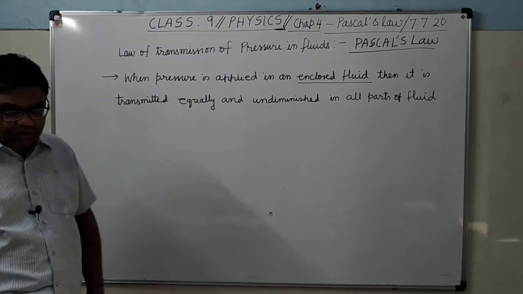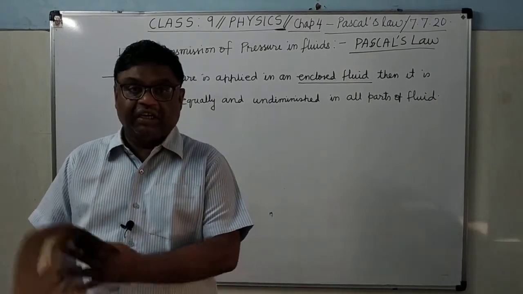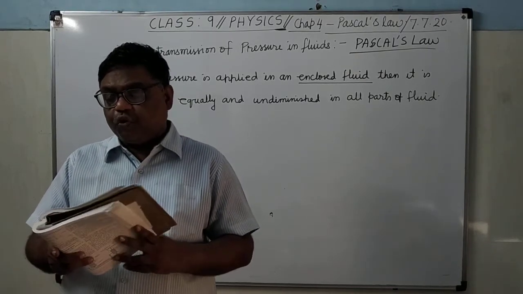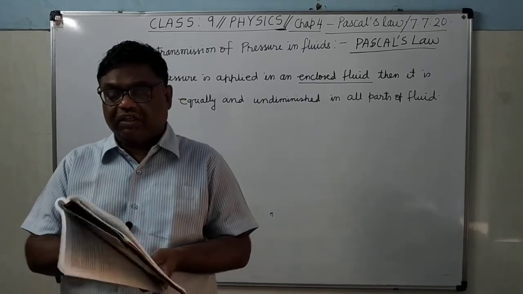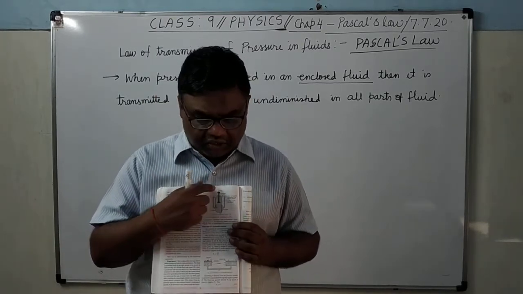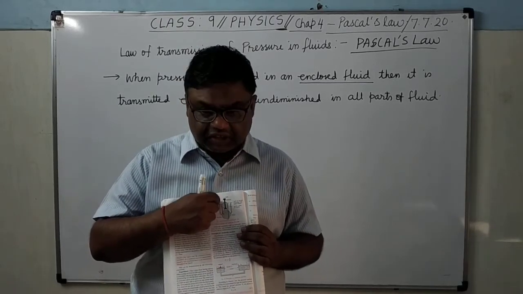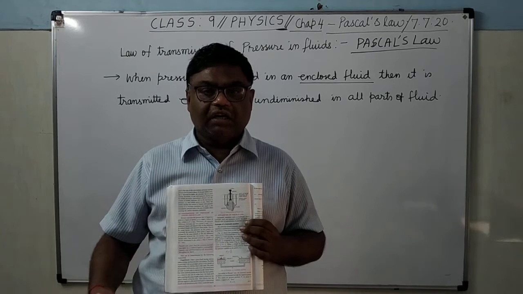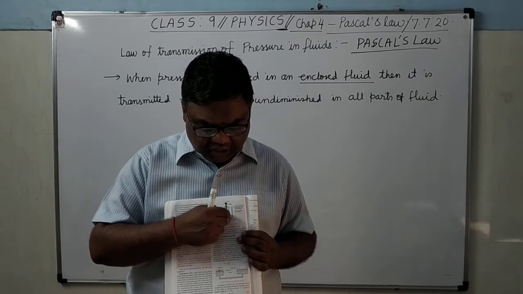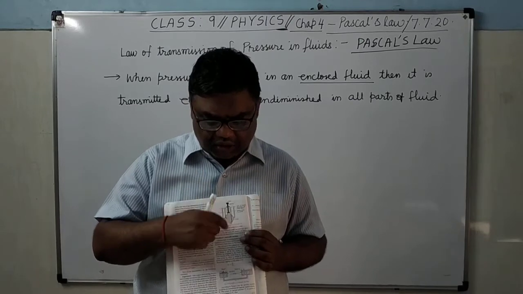One example has been shown in your book. You can open page 86 of your book. It is clear? Chapter 4, figure 4.5, demonstration of Pascal's law. Here it is a round bottom flask, and from this round bottom flask, various upright tubes have been erected from its curved surface. One upright tube is this, third is this, fourth is this, from different places, and this is the neck of the round bottom flask.